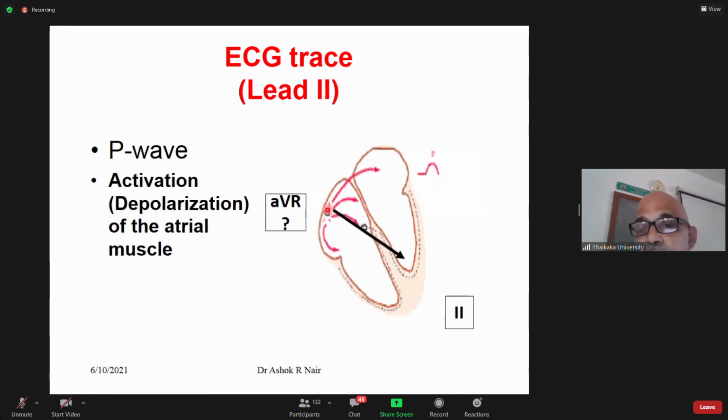The impulses generated at the SA node are conducted, causing depolarization of the atria, and reach the AV junction. So the electrical vector is in this direction. AVR is located here and lead 2 is here. In lead 2 you will have a positive P wave, and in AVR you will have a negative P wave. This is the P wave, atrial depolarization occurring.